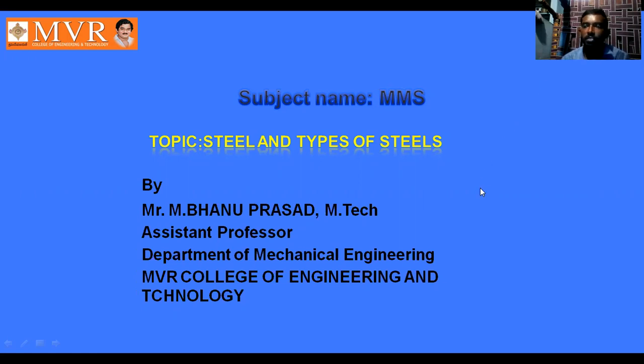Today our lecture is on different types of steels. So what is steel, and what are the different types of steel? In our previous lecture, we discussed different types of metals. What is a metal, and what are the different types of metals? Under that, we discussed iron: what is iron, different types of irons, and applications of irons. Today we will discuss steel and different types of steels.